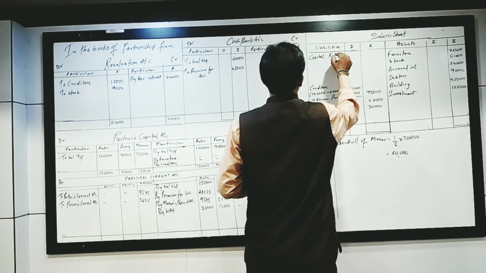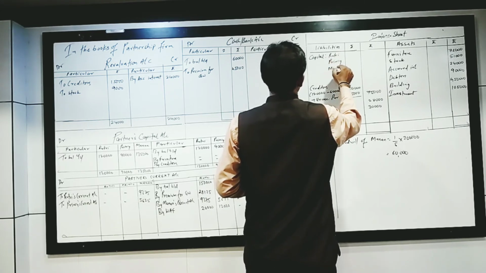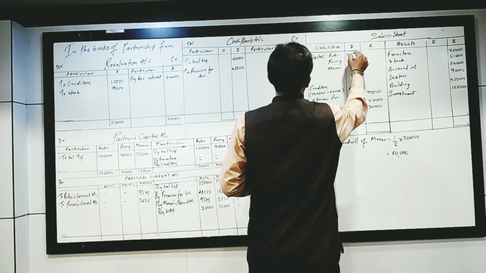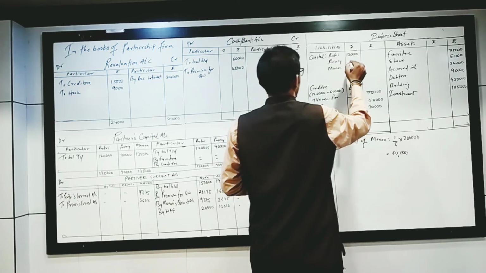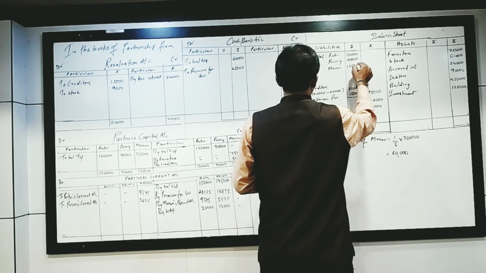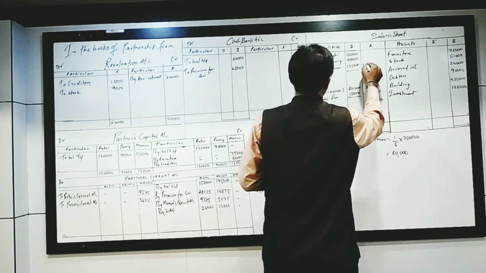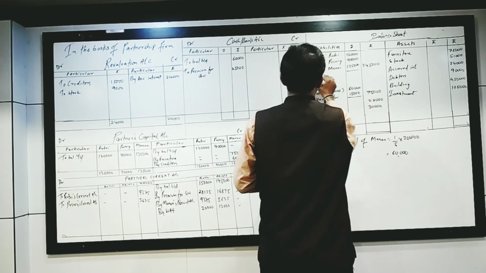Prithvi, Premsi, Manan: 120, 90 and 135. Totaling all of this gives me rupees 3,45,000.